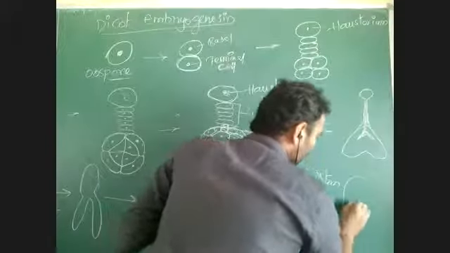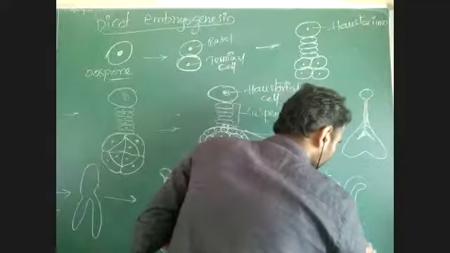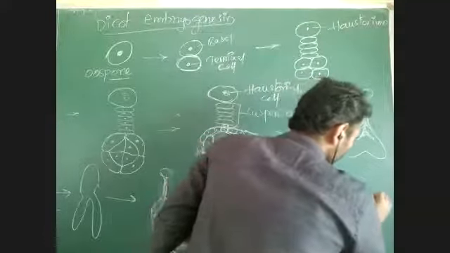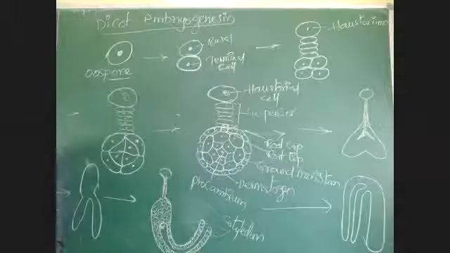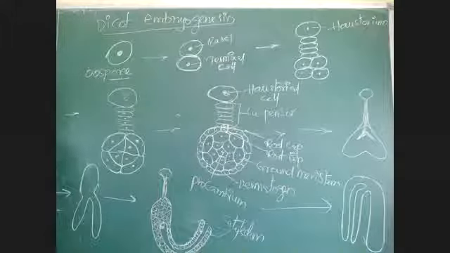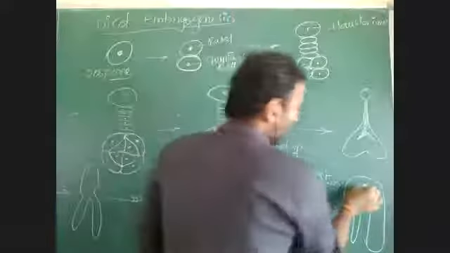The dicot embryo will appear like this. Is it visible? Yeah, visible. This is the shape of the dicot embryo.